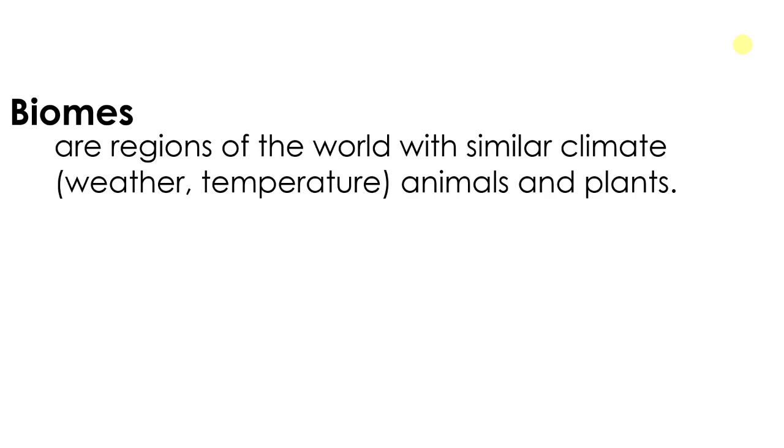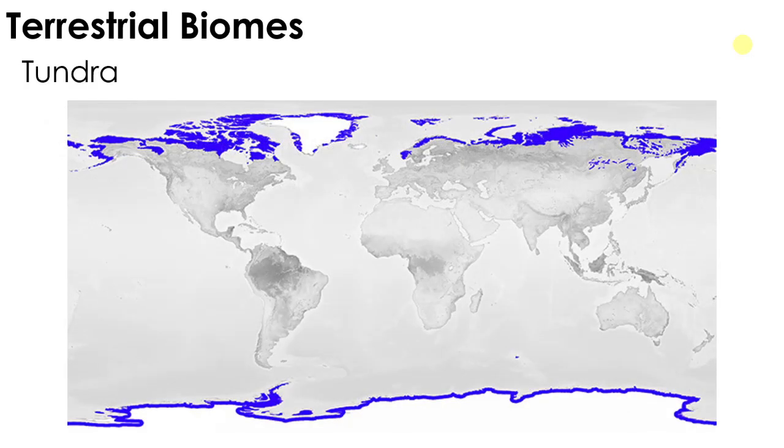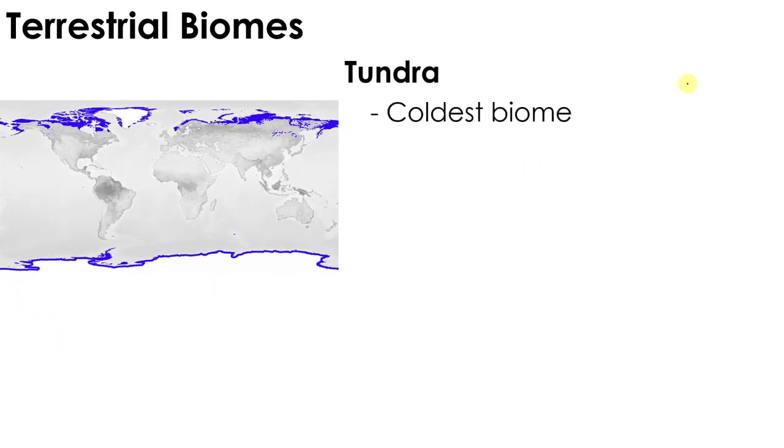So again, we can divide the world into different regions based on the similarities of their climate patterns, animals, plants, and other living organisms. The first biome is the tundra. This tundra is located in the polar regions. This is the color blue in this world map over here. This is actually the coldest biome. It's expected because of its location. Again, this is far from the equator, but this is found in the polar region.